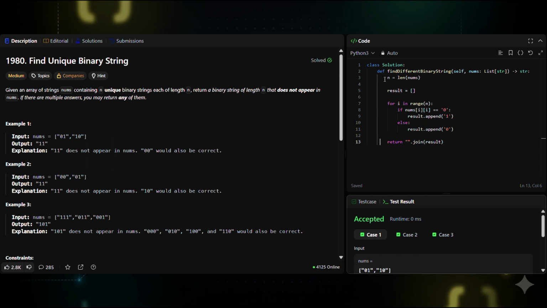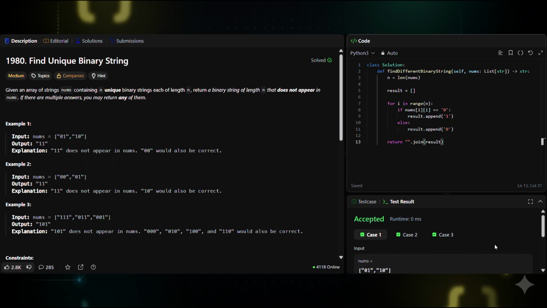Code breakdown. Step 1. Determine the size of the input. n equals len of nums, which is the number of strings. Step 2. Build the result. Initialize an empty list called result. We will construct the new binary string here. Step 3. Flip the diagonal bit. If nums[i][i] equals 0, append 1 to result. Otherwise, append 0. This guarantees that the new string differs from the ith string. Step 4. Join the characters and return the final binary string.